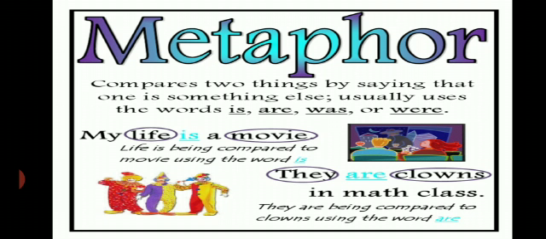Further we see, if we use like, it will become a simile. My life is like a movie is a simile. They are like clowns in maths class is a simile. But here we are directly saying it, that is an implied simile. Okay, metaphor is an implied simile. And we have so many metaphors in our poems.